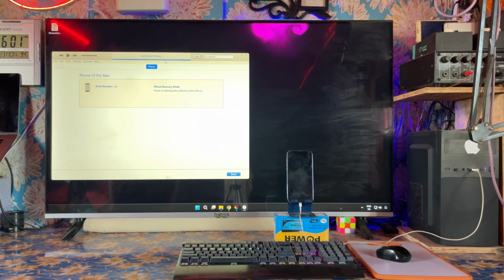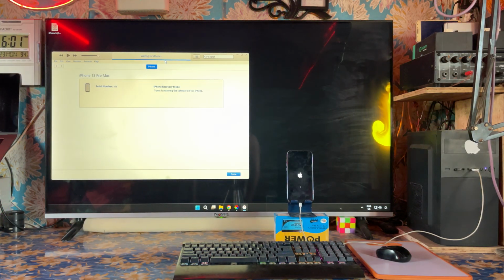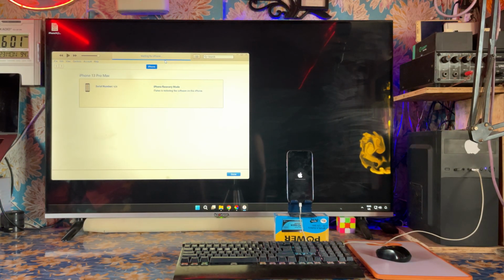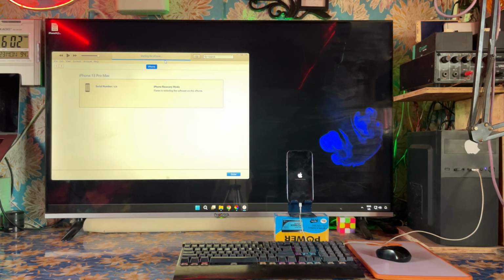Now see here, it's preparing for restoration. Let's wait here, because 3uTools did not accept pushing this firmware further. Now we are waiting to see whether it goes through. If any error still comes, then of course we will fix it also. Now waiting for the iPhone. Let's see, is it written there, waiting for iPhone? So see what's going to happen further.